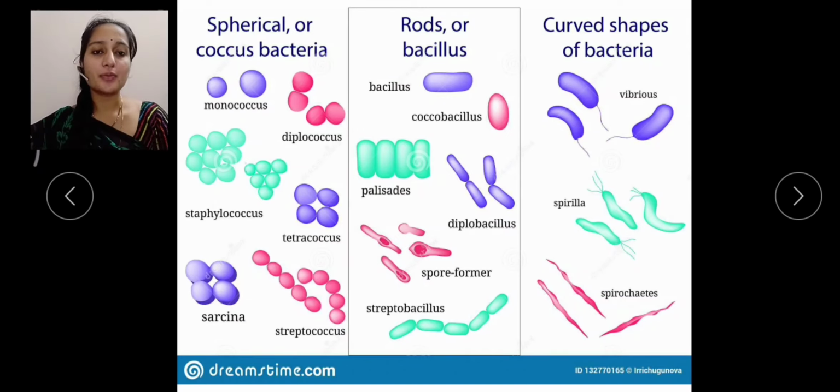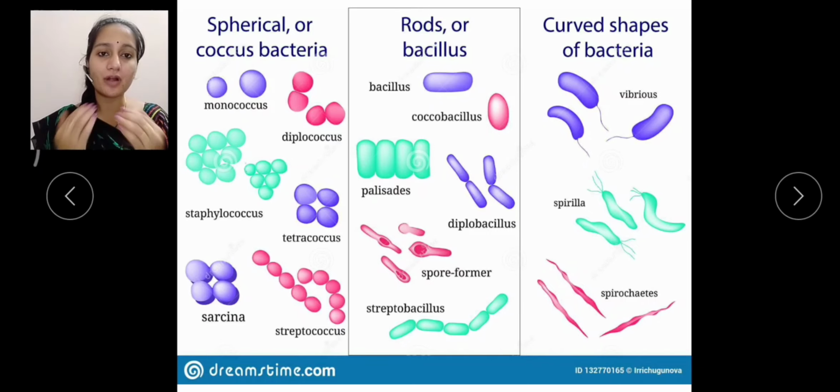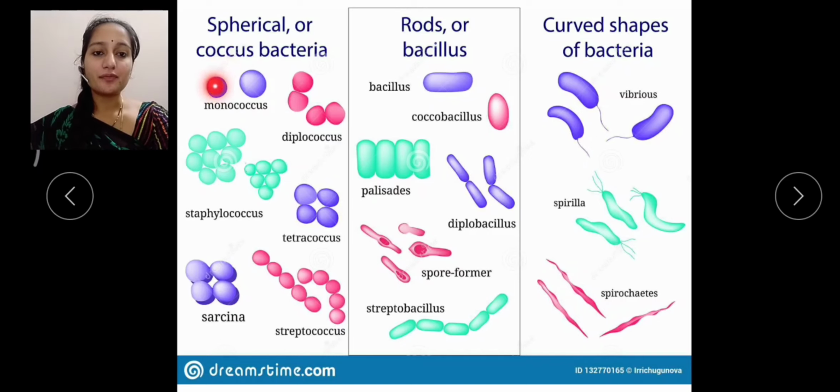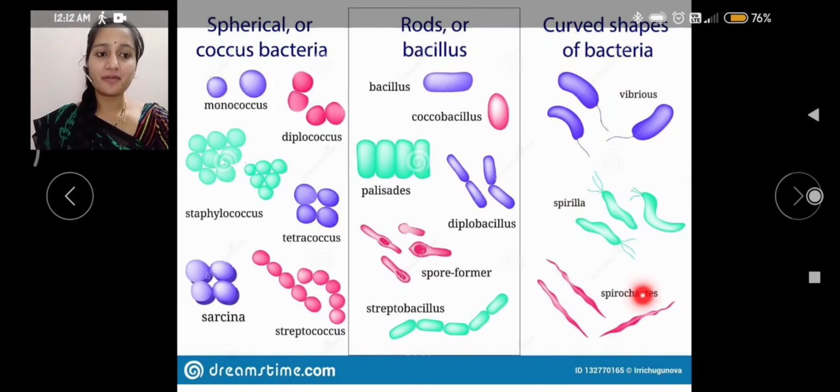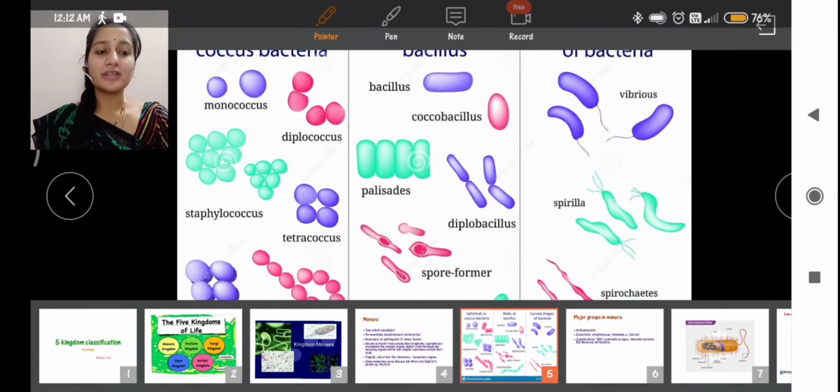Here we have some of the shapes of bacteria and their names. First we'll start with the spherical shape. Whenever the bacteria is spherical or round in shape, we call it a coccus. Here we have the different types of cocci. Whenever the bacteria is rod shaped, we call it a bacillus. Whenever they are curved, we have different names for them. We'll discuss all of those now.